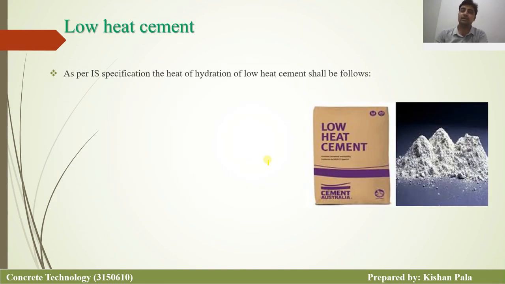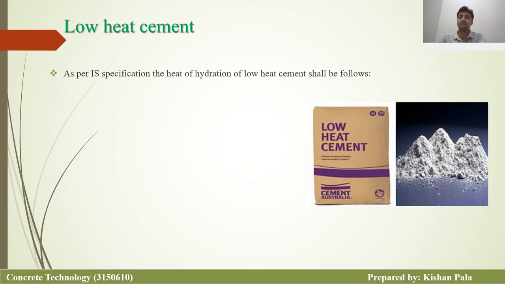Due to the high heat of hydration, we can use low heat cement. In this cement, the main concept is that we decrease the C3S, tricalcium silicate, and the tricalcium aluminate, C3A, and we increase the content of C2S, dicalcium silicate, so we can get the minimum heat of hydration and decrease the heat of hydration.